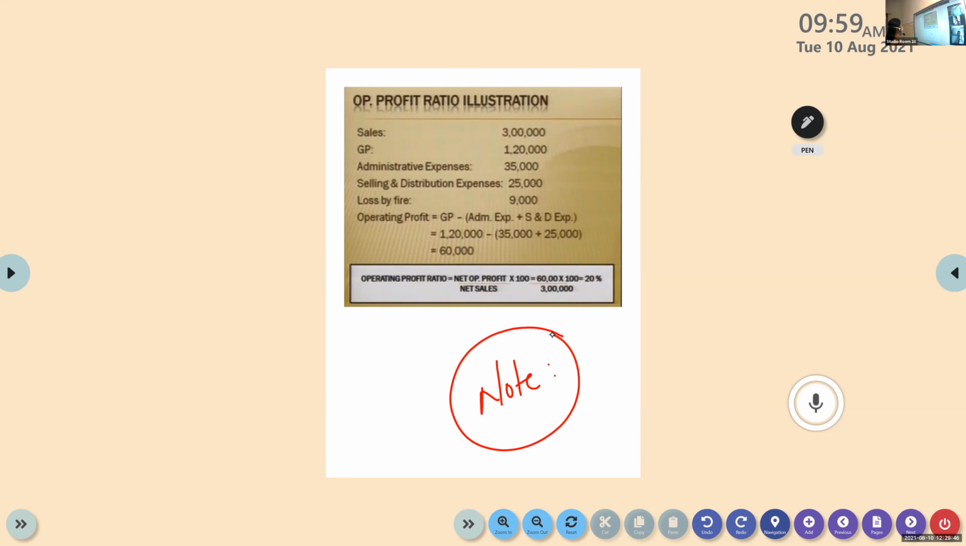So net operating profit is gross profit minus administration expense as well as the selling and distribution expense. So 1,20,000 is the gross profit minus 35,000 plus 25,000, administration expense and selling and distribution expense. It is 60,000 divided by net sales, 3 lakhs, into 100.